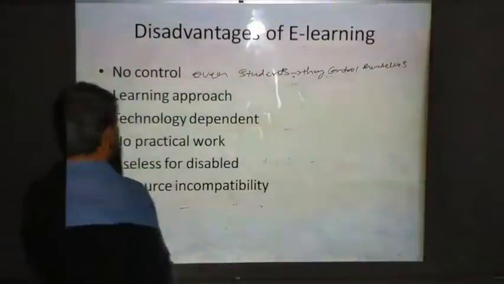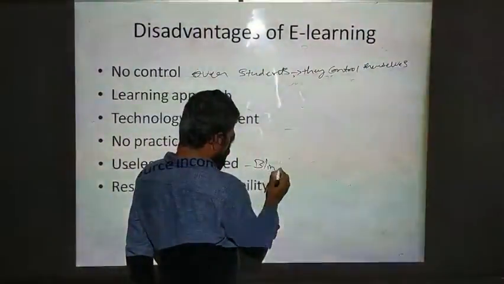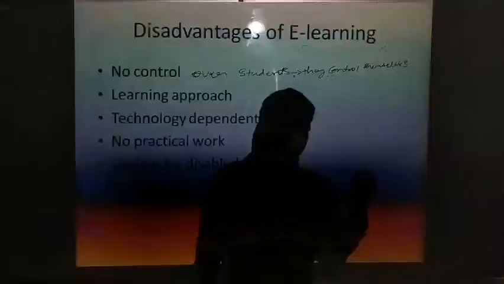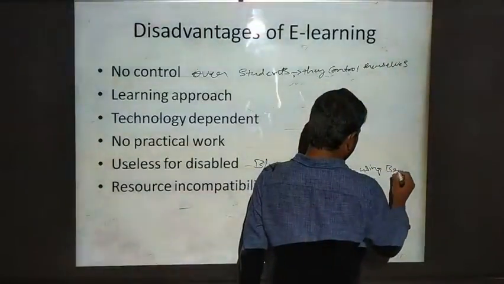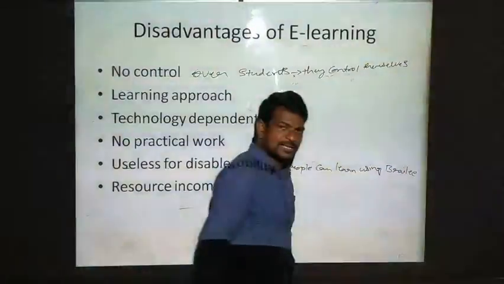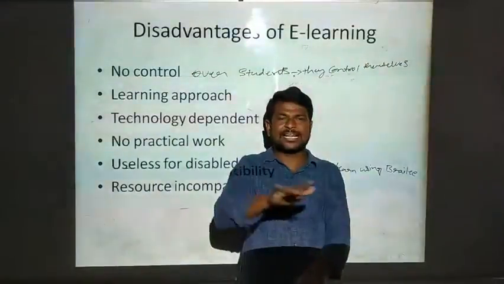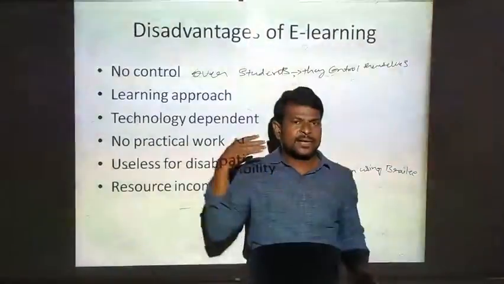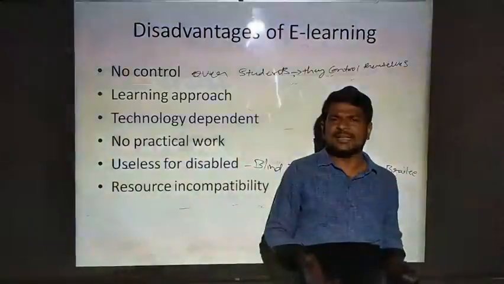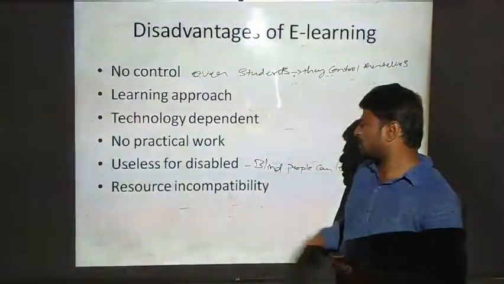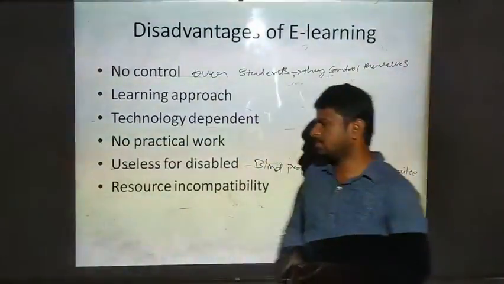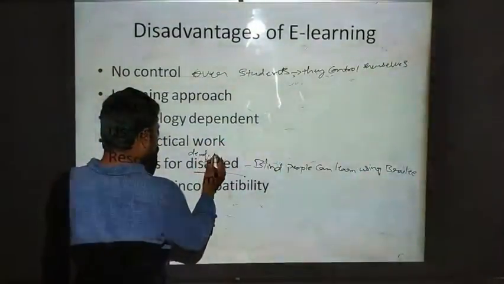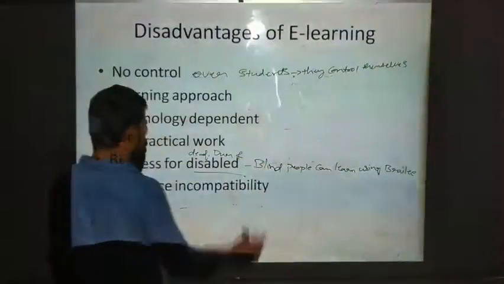Because blind people can learn using the Braille language. Braille language means blind people just touch the dots which appear on the paper. By touching the dots, they can understand the language. Whereas in e-learning, they cannot touch anything, right? So that is not applicable for disabled people. Disabled means deaf, dumb, and blind people.